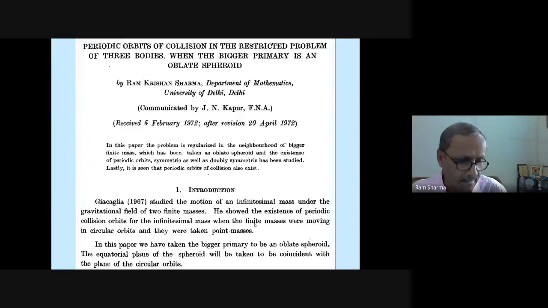Now let me tell what I did with this. I did periodic orbits of collision in the restricted problem of three bodies when the bigger primary is an oblate spheroid. At that time my knowledge was only "bigger". So that's what I have been advocating now: please don't write bigger, write more massive. Because Denby later taught me that it is not bigger, it is the more massive. It is the mass which is important, not the size.